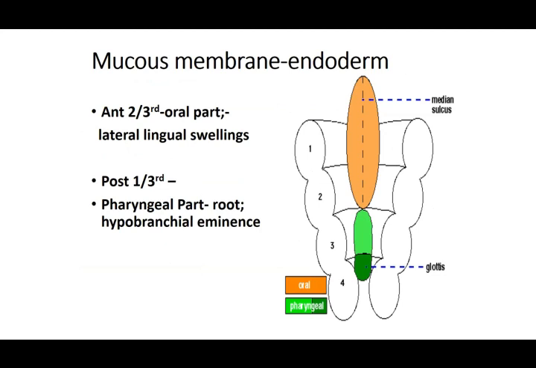I'm stressing this again and again because we have to remember the nerve supply of these areas, and where these swellings arise, since they get their nerve supply from those respective areas. In this diagram, this brownish part comes from the first arch, and this small portion is the second. Then there is the pharyngeal part, the posterior. So the anterior two-thirds, the oral part, is by the first arch, and the posterior one-third is by the hypobranchial eminence.